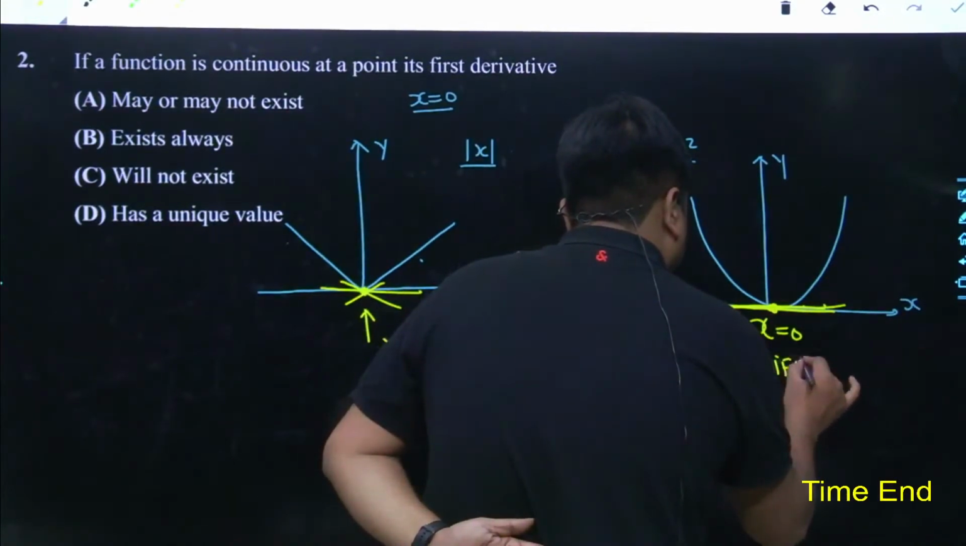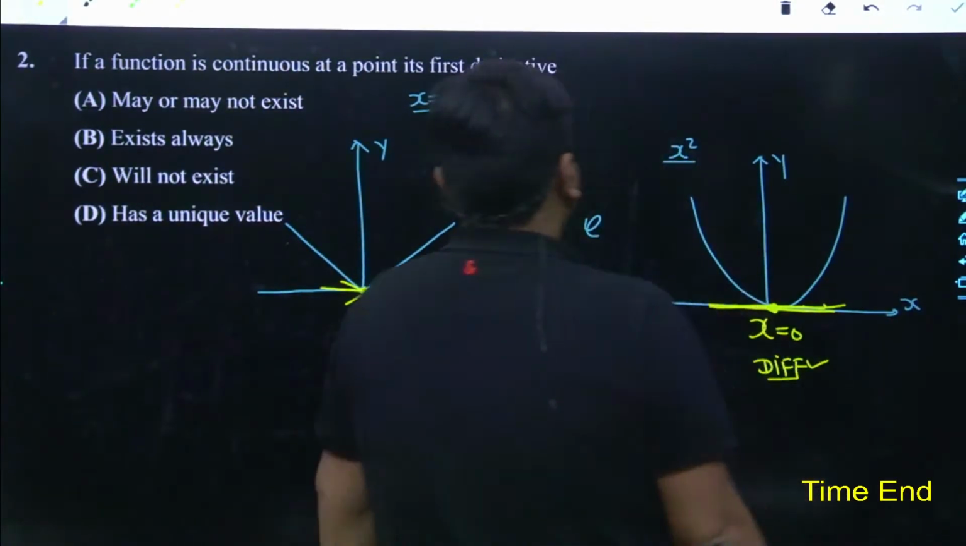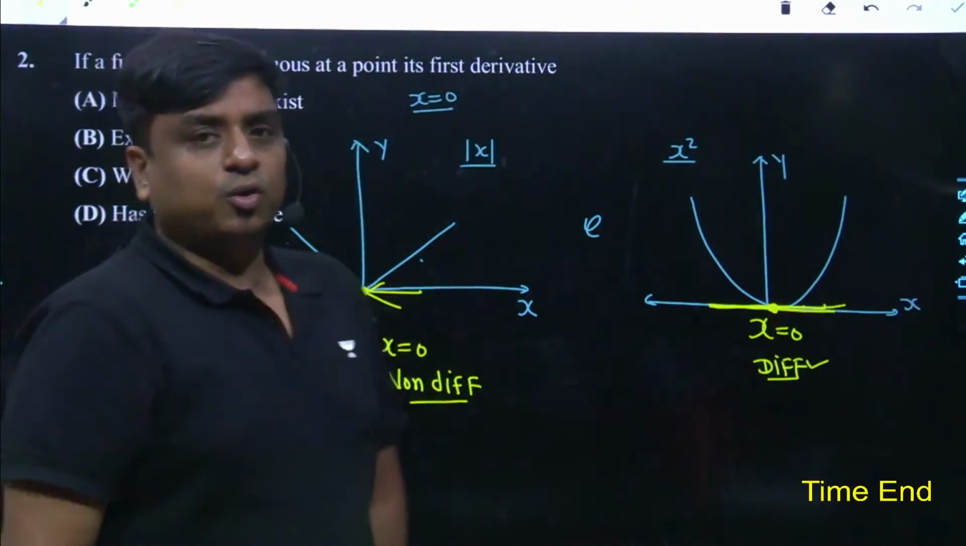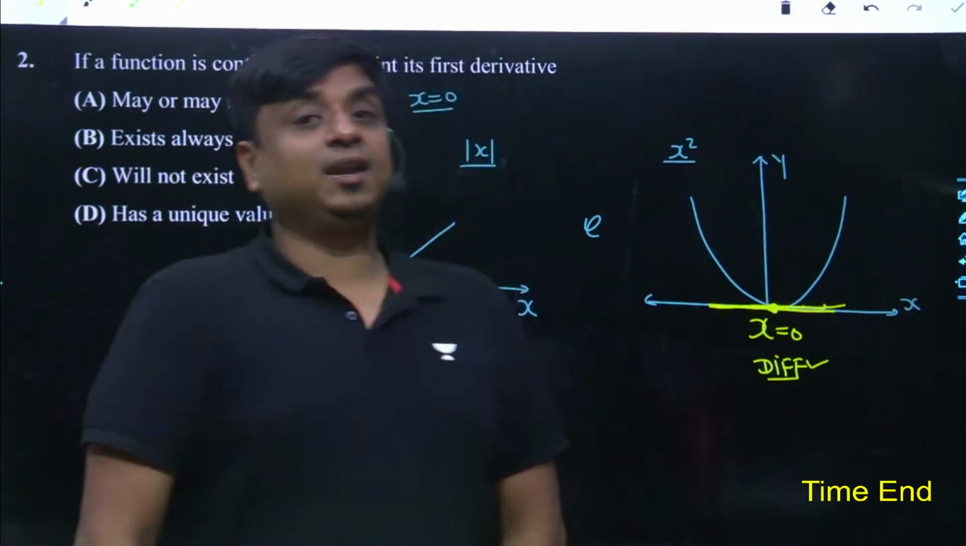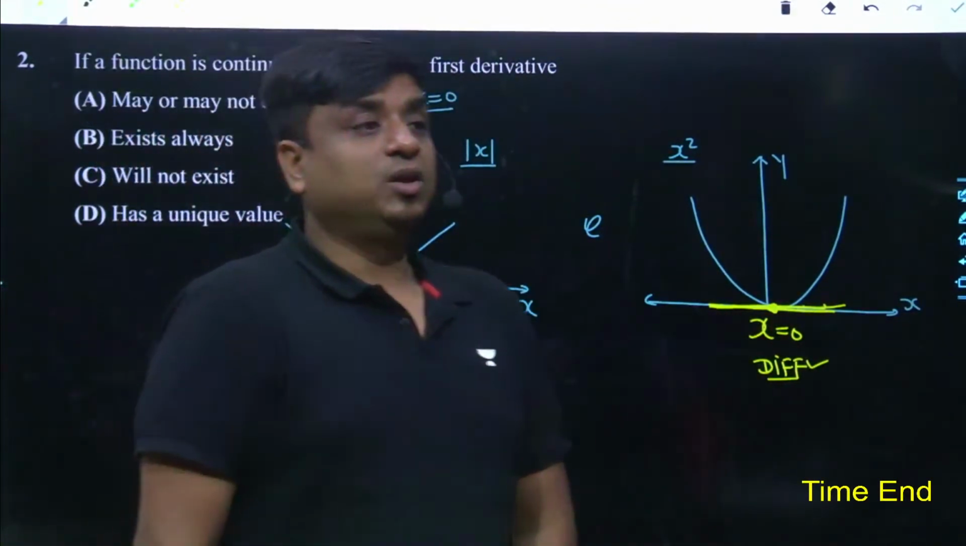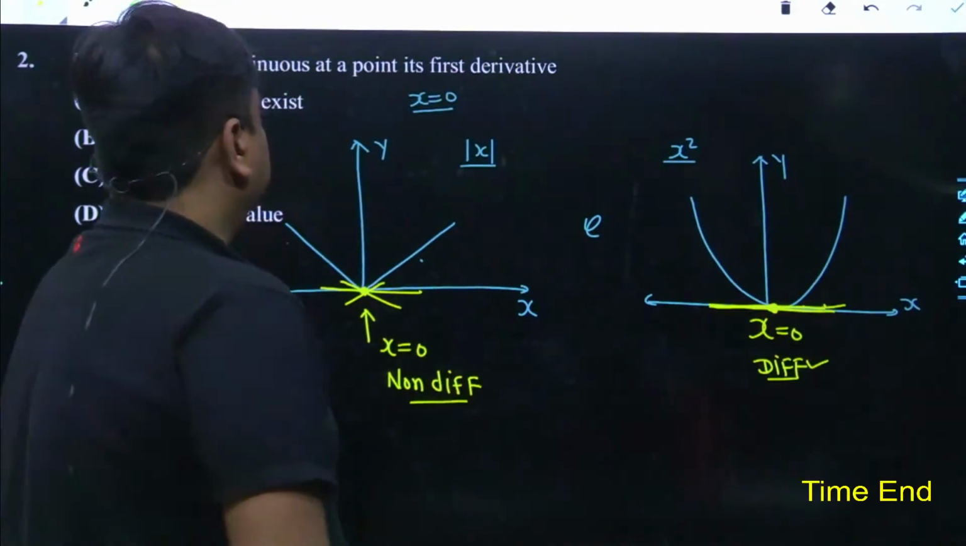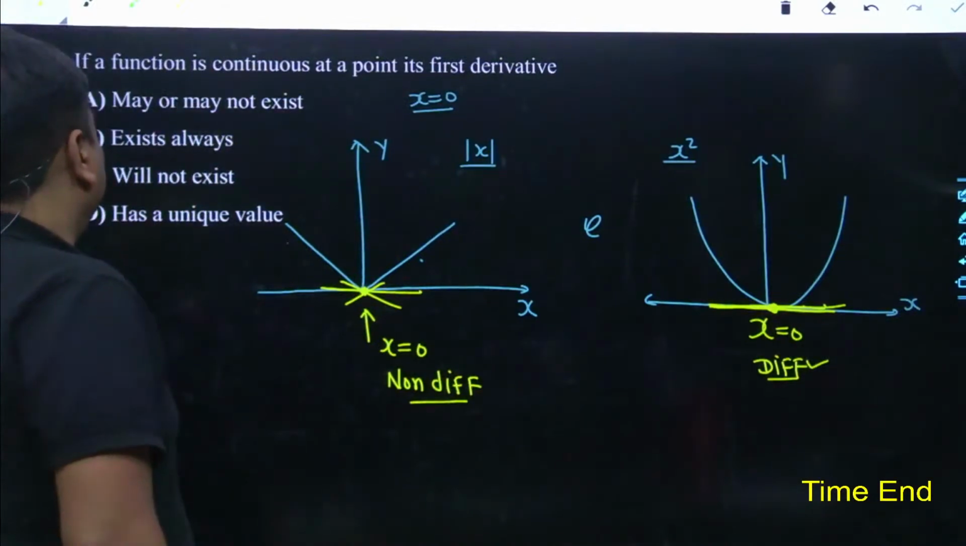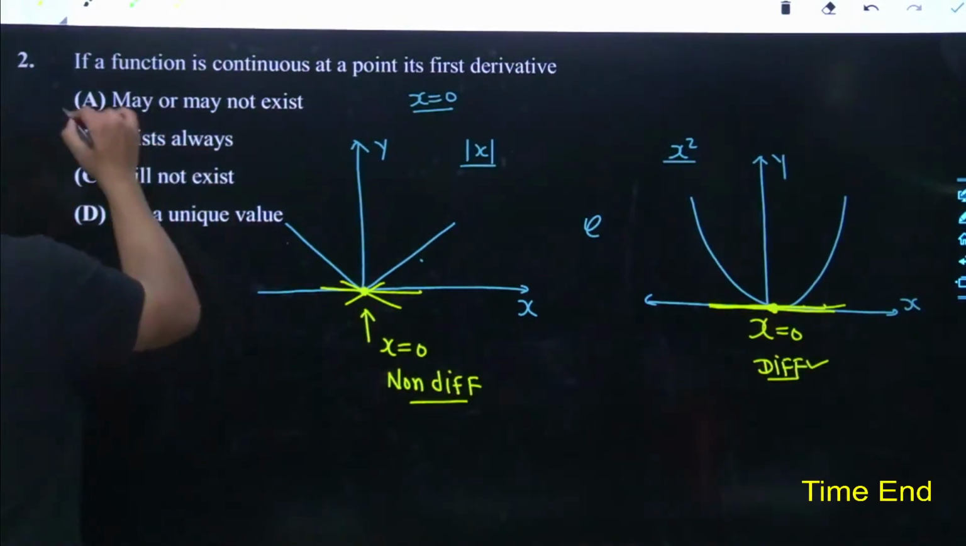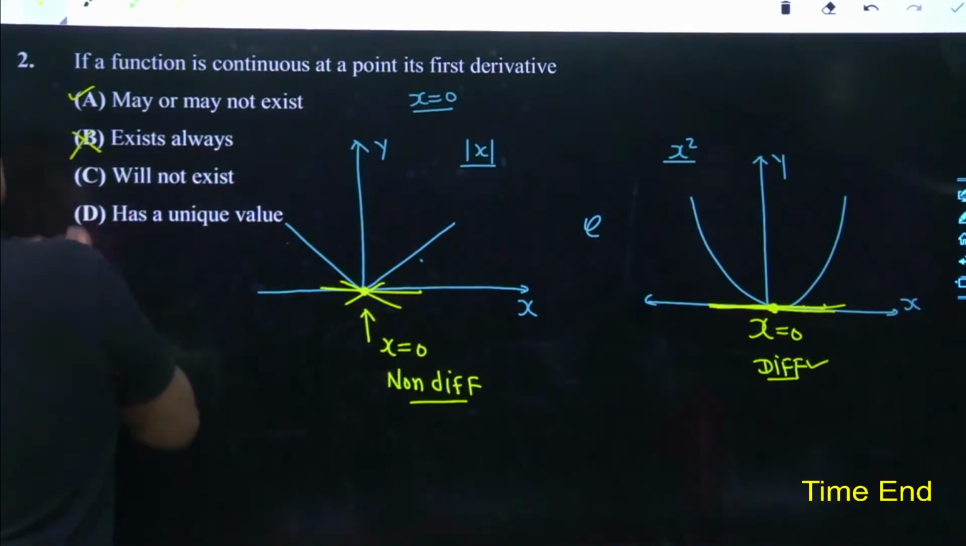So what conclusion can we deduce out of it? If somebody says the function is continuous, you won't be able to ensure whether the differentiability test would be passed or failed. You won't be able to say anything. Is that part clear to all of us? I don't find any of these students having any kind of doubt now. May or may not exist. Exist always? No, not at all.